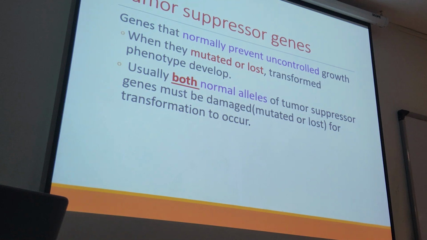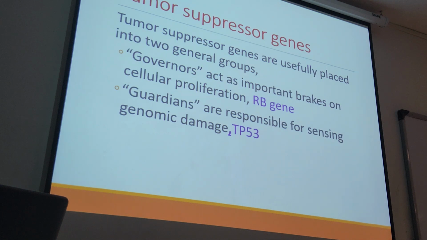Usually, remember for amplification, for oncogene, we said only one single allele will be enough to get that neoplasia. But here, we need to have both normal alleles affected. So usually both normal alleles of the tumor suppressor genes must be damaged, must be mutated, or must be lost for transformation to occur. So this is one difference between the oncogene and tumor suppressor gene.